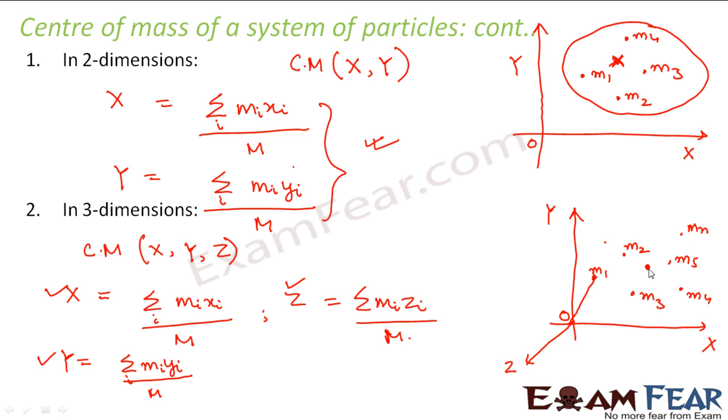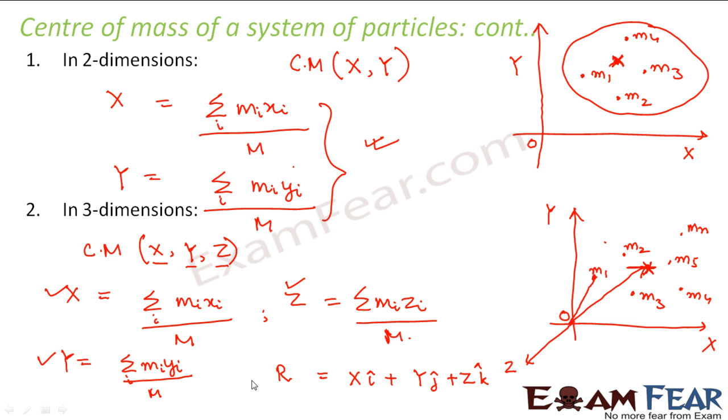Now suppose my center of mass lies at this point. The position vector of the center of mass will be given by these coordinates, that is x i cap plus y j cap plus z k cap.